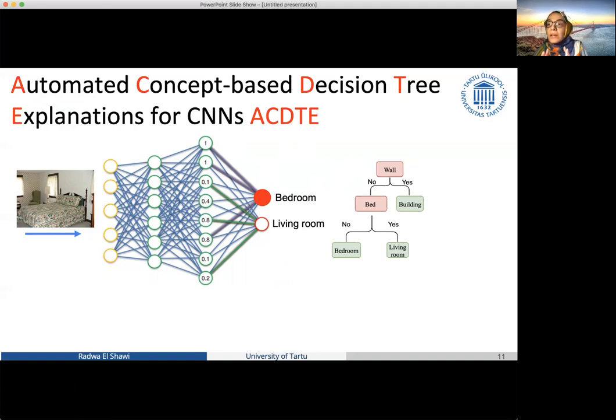And in this technique, we are trying to extract the concepts automatically from the image and then represent the explanation as a shallow decision tree, such that the nodes in this tree represent the concepts that are important for the prediction. And if you go through the tree, it's very easy to get an explanation using the concepts that are important, and also a counterfactual explanation for your instance, meaning the concepts that need to be changed in order to change the prediction of this image.